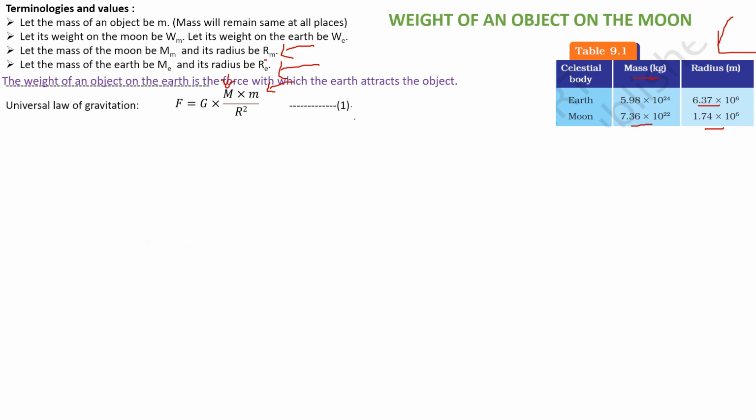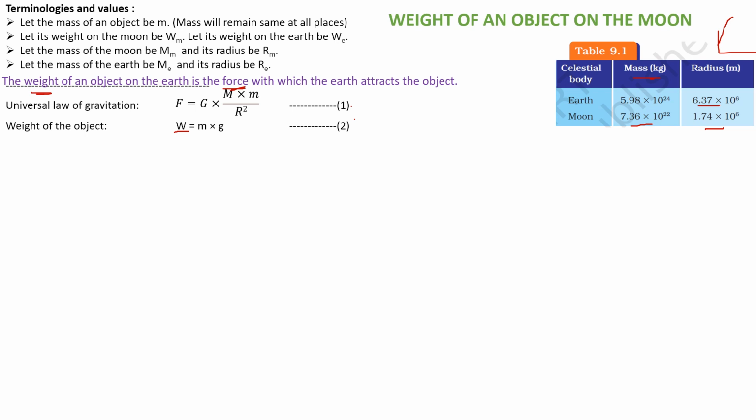Now, what is the definition of weight? The weight of an object on the Earth is the force with which the Earth attracts it. Similarly, the weight of the object on the Moon is the force with which the Moon attracts the object. Let me put it in formulas: weight W is equal to m into g. I replaced force with weight because weight is a specific type of force.